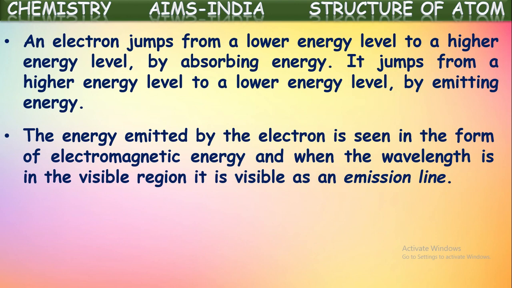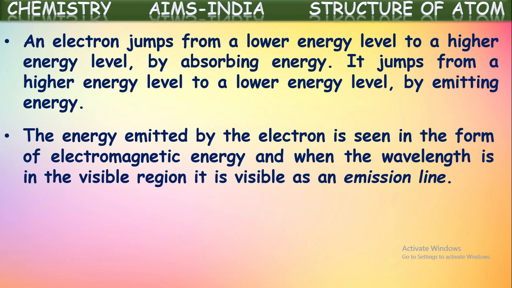The energy emitted by the electron is seen in the form of electromagnetic energy, and when the wavelength is in the visible region, it is visible as an emission line. We are saying when an electron jumps from a higher orbit to a lower orbit, it emits energy. This energy emitted by the electron is seen in the form of electromagnetic radiation.